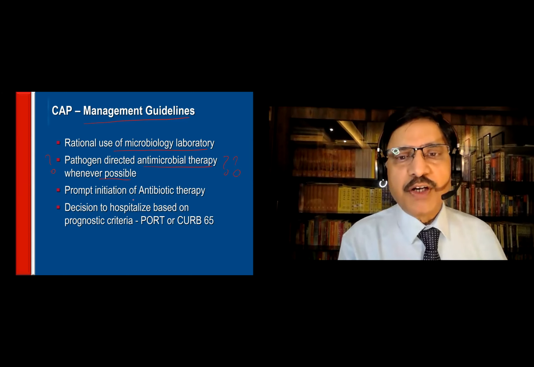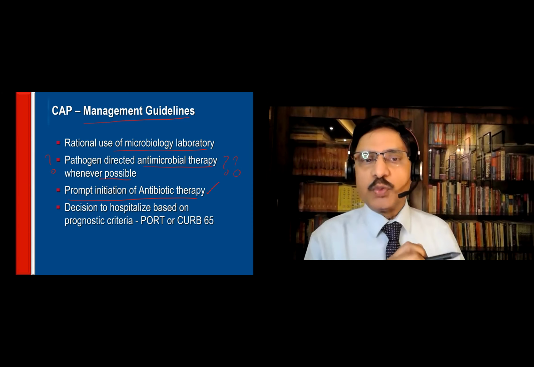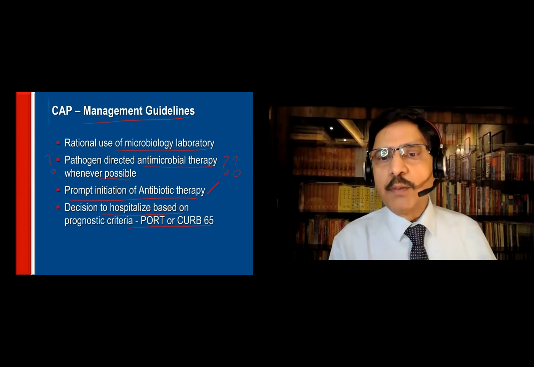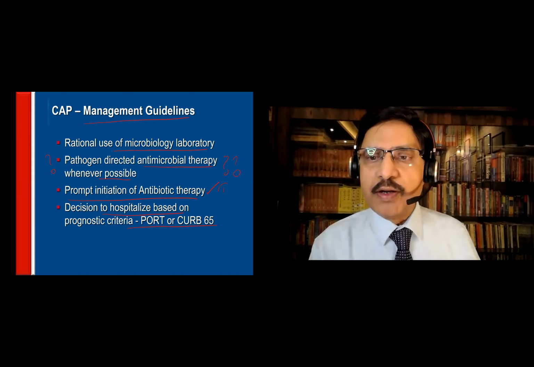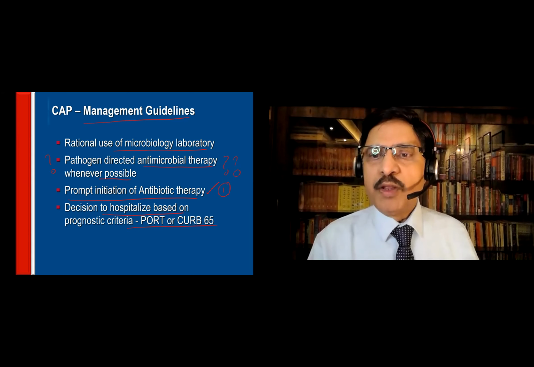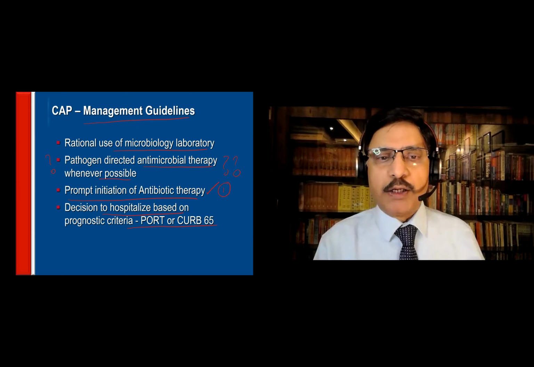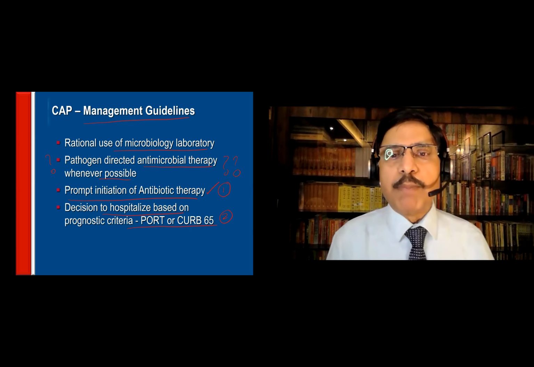Prompt initiation of antimicrobial therapy is the catchword, is the watchword, and decision to hospitalize based on the PORT and CURB. Now today you must learn these two things very thoroughly. When do I immediately start the antibiotic, and what is my antibiotic of empiric choice? Number two, when do I treat him at home or when do I admit? These decisions have to be made by you.